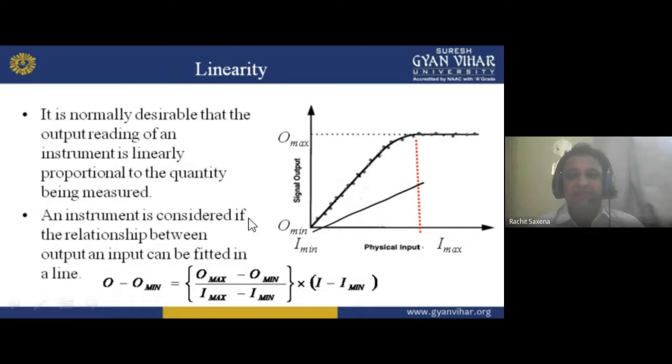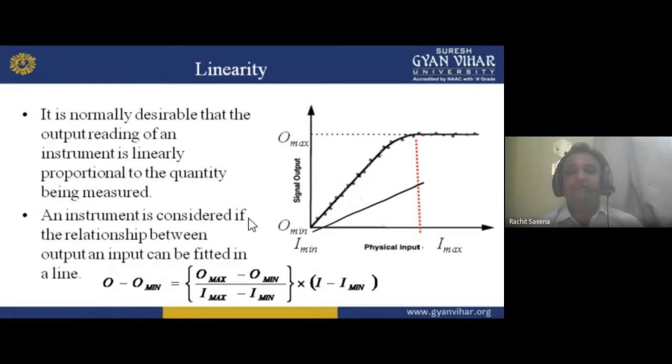So, my dear students, the word linearity comes from line, and I hope at school level you have understood that a line has an equation, that is y equals mx plus c.